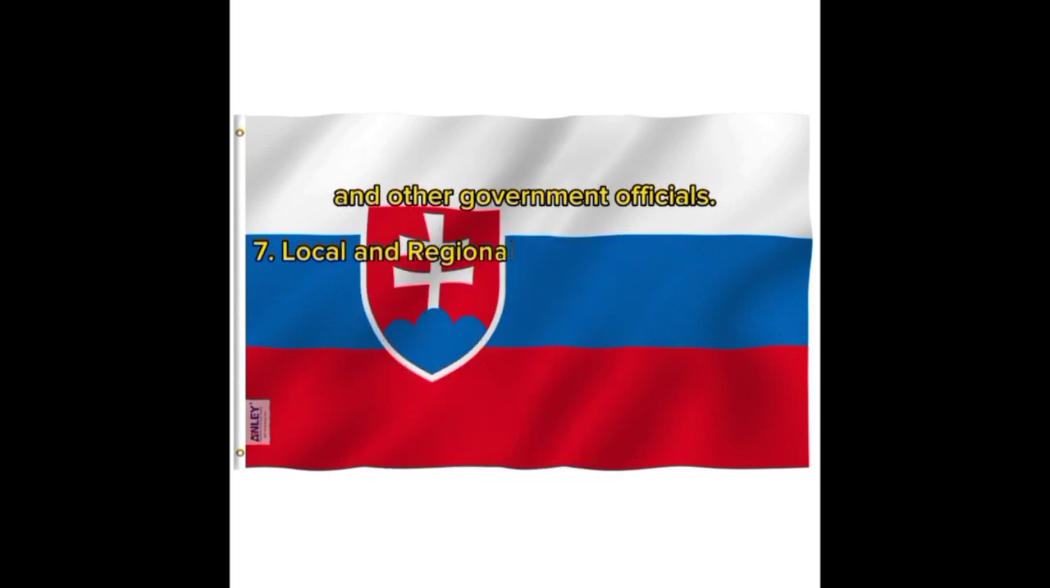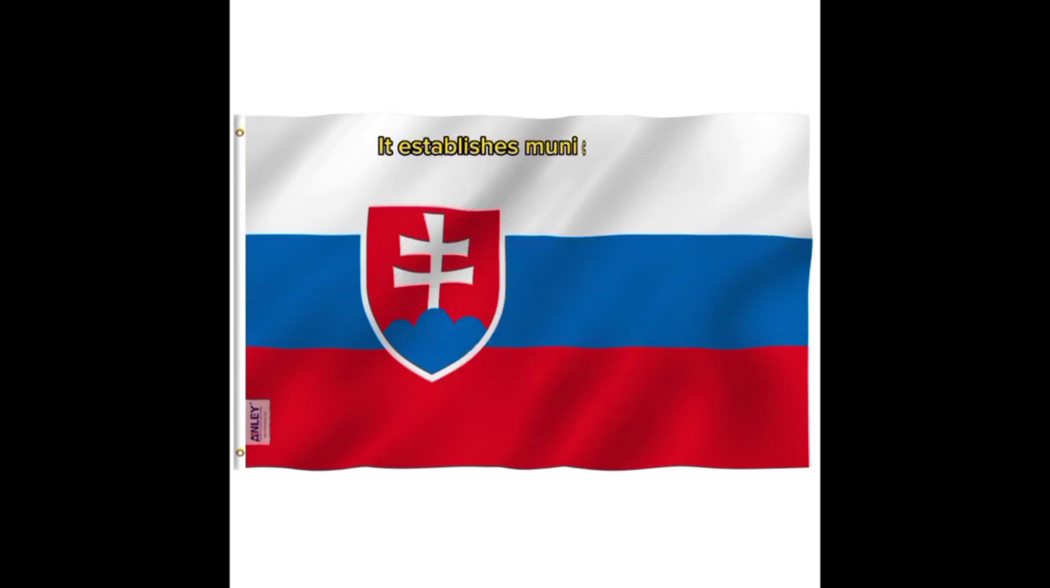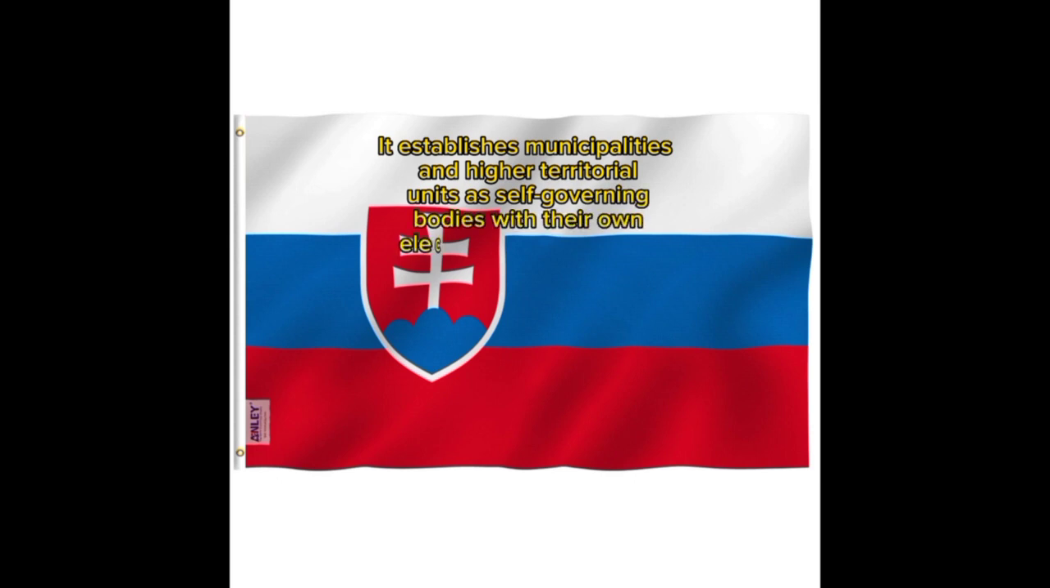7. Local and regional self-government. The Constitution recognizes and guarantees the autonomy and self-governance of local and regional entities within Slovakia. It establishes municipalities and higher territorial units as self-governing bodies with their own elected representatives.